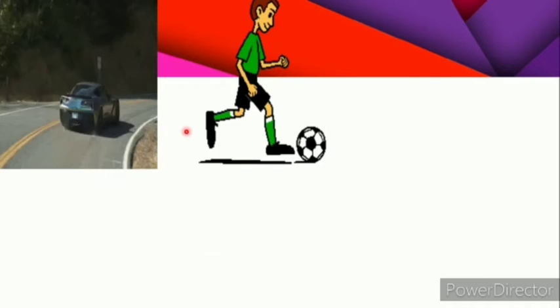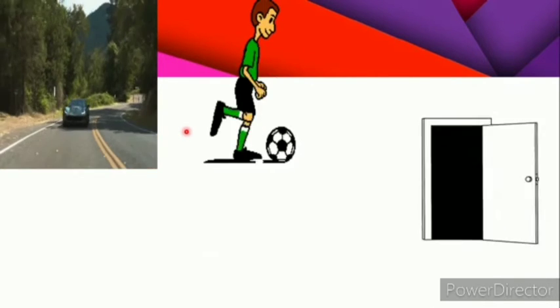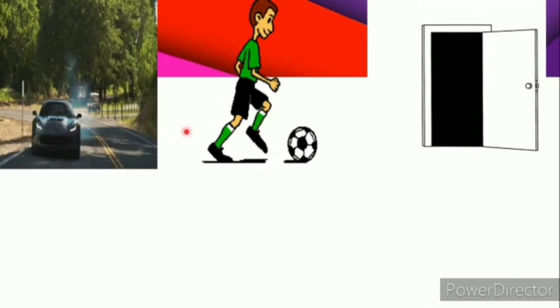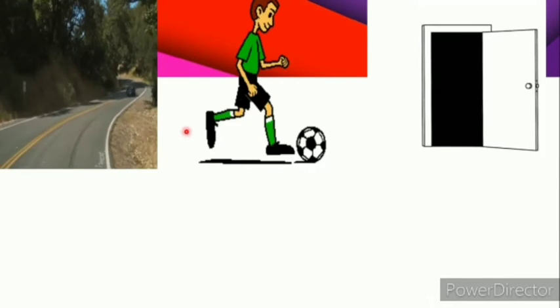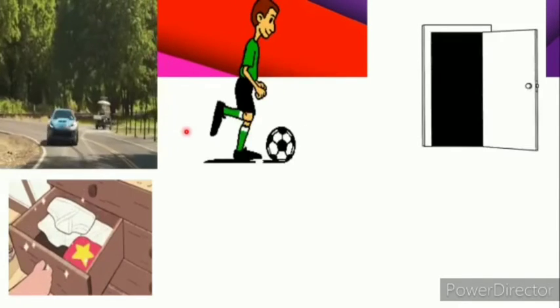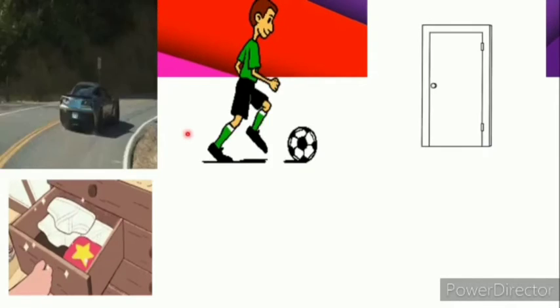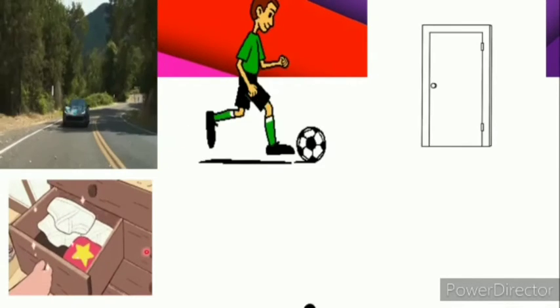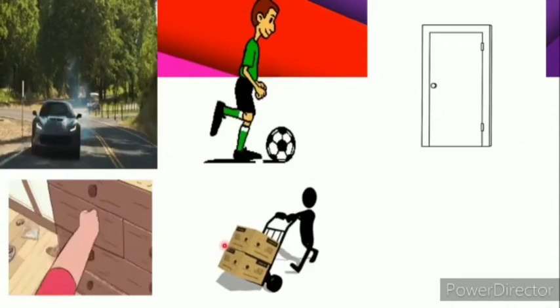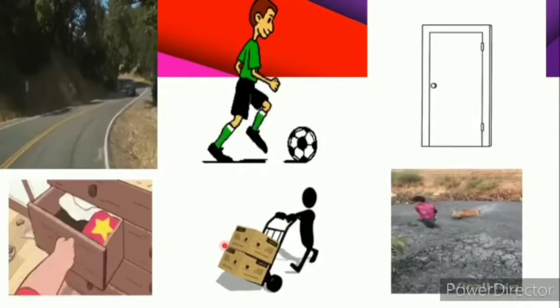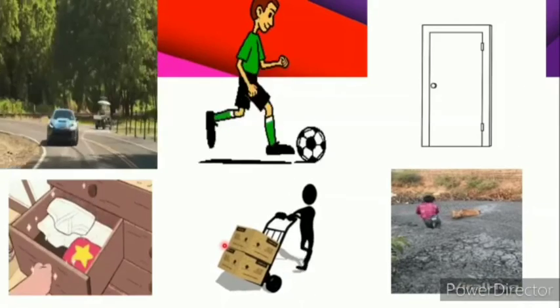Now look at this particular image. This is a car which is moving. Likewise, you come across various things around you which are in motion. Like this, you have already seen the moving of the ball, and this is the best one where the door is being closed and opened. Another movement which you experience is the pulling of the drawer and the pushing of the cart or the trolley, and also the pulling of any animal.